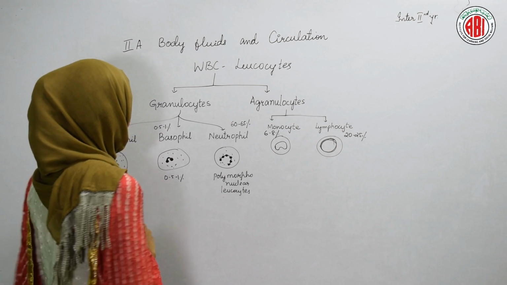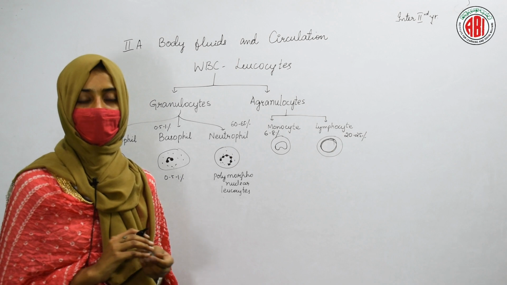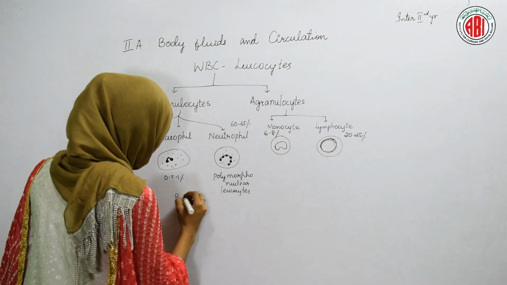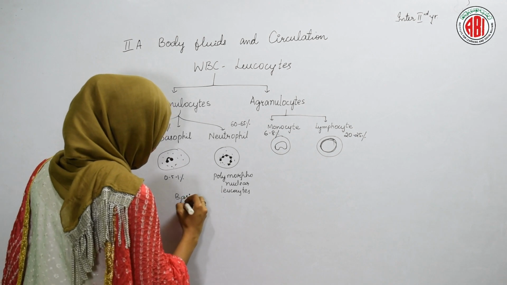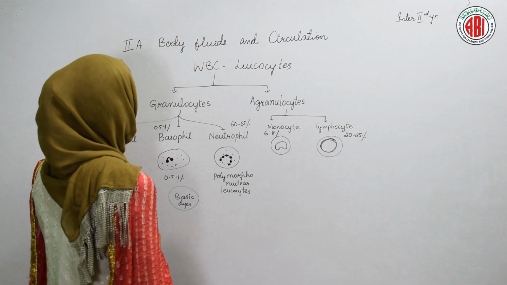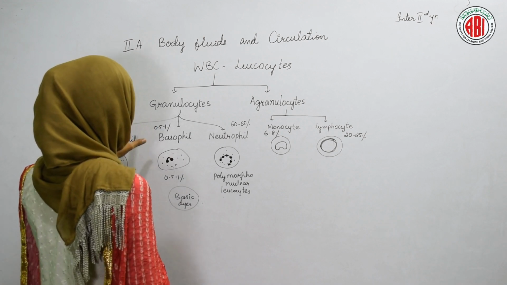Besides this, basophils are also present. Basophils are the cells that can be stained by using basic dyes. So when you stain the cells by using basic dyes, they appear blue in color, and these cells are nothing but basophils. They comprise 0.5 to 1% of the white blood cells.